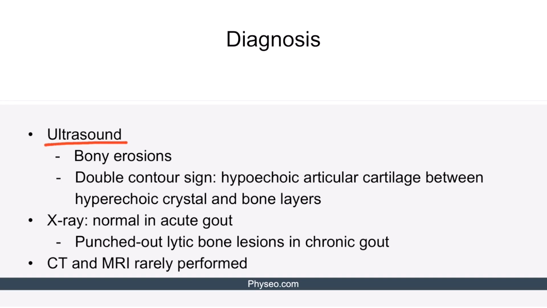Ultrasound of the affected joint usually shows bony erosions and the double contour sign. Double contour sign is the presence of the hypoechoic articular cartilage between hyperechoic crystals and bone layers. As for the X-ray, it's usually normal in acute gout. In contrast, X-ray in chronic gout usually shows punched out lytic bone lesions. CT and MRI are rarely performed in patients suspected of having gout.